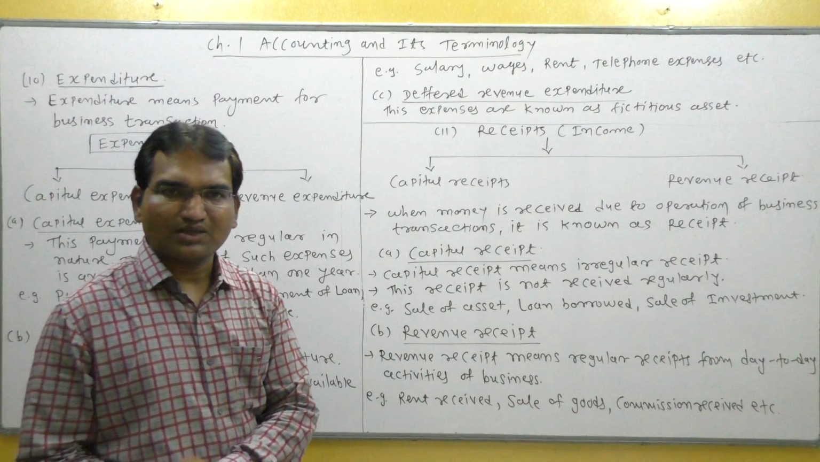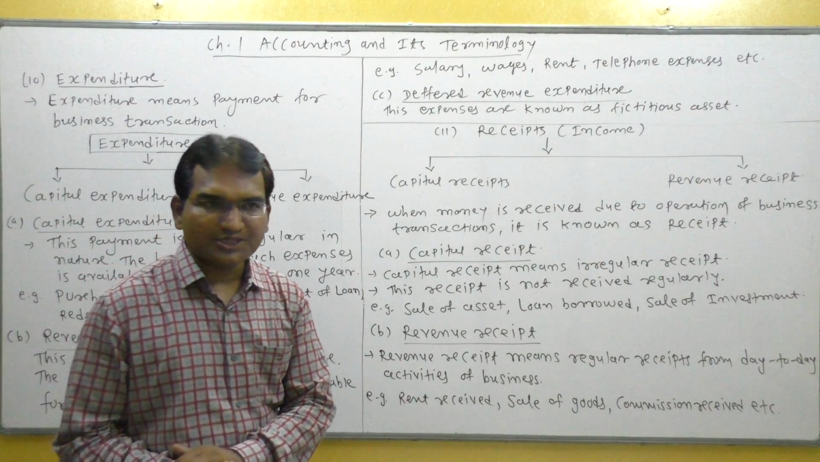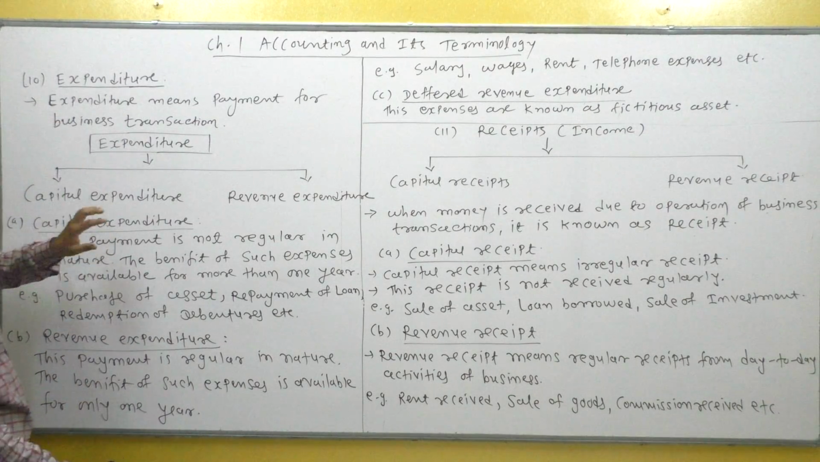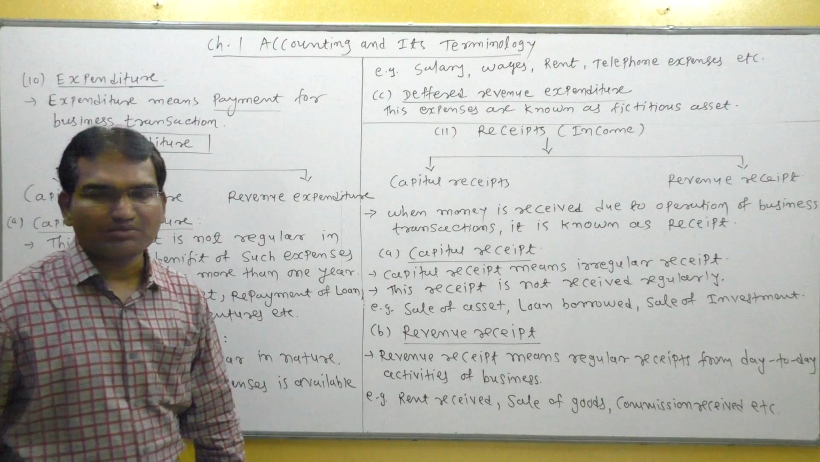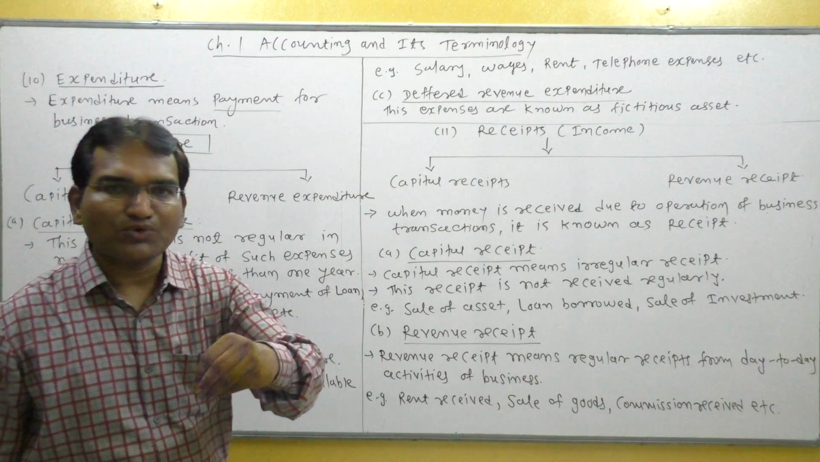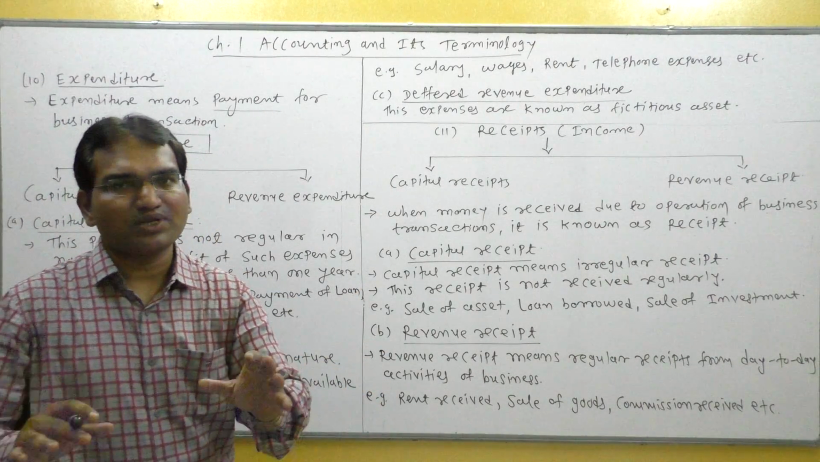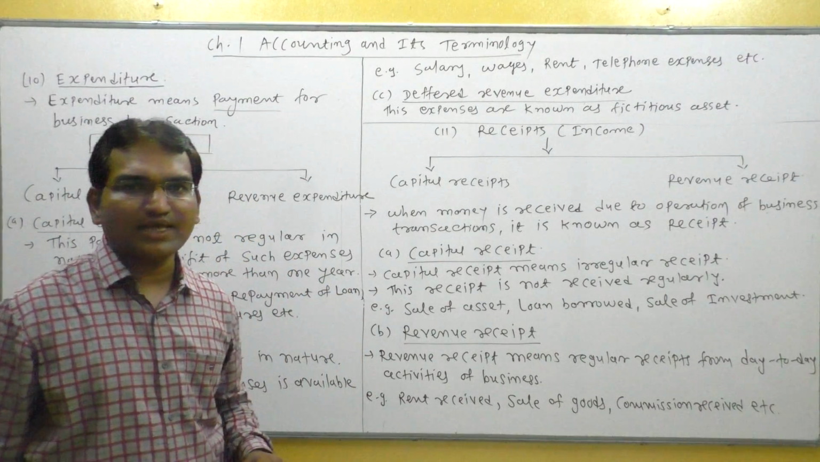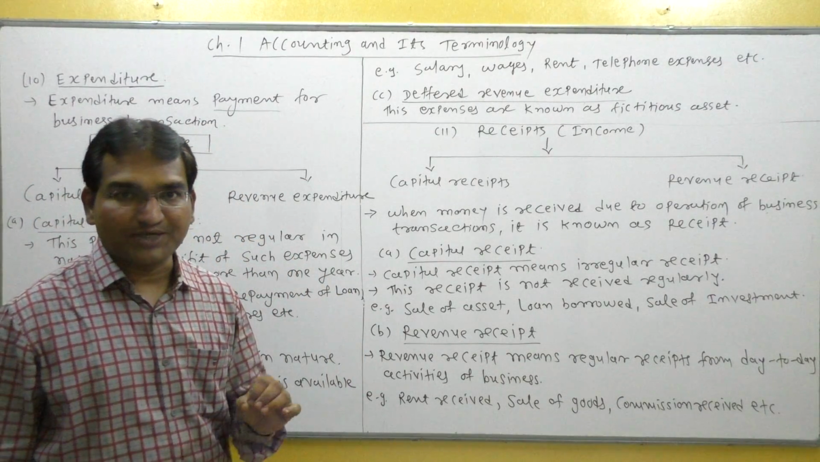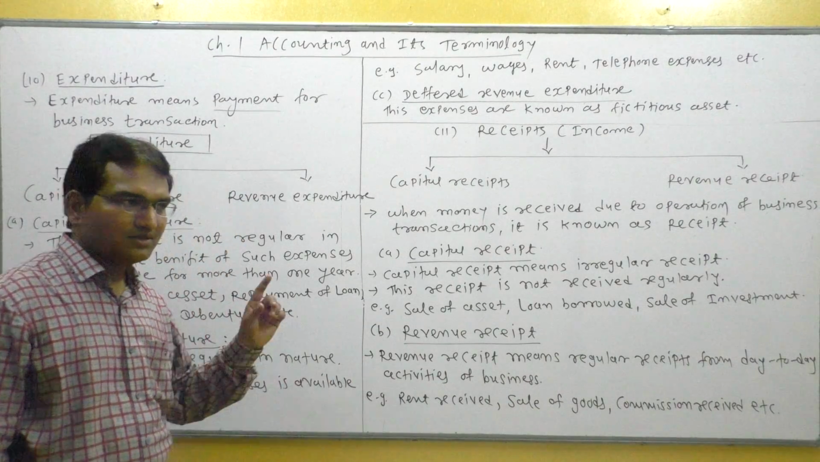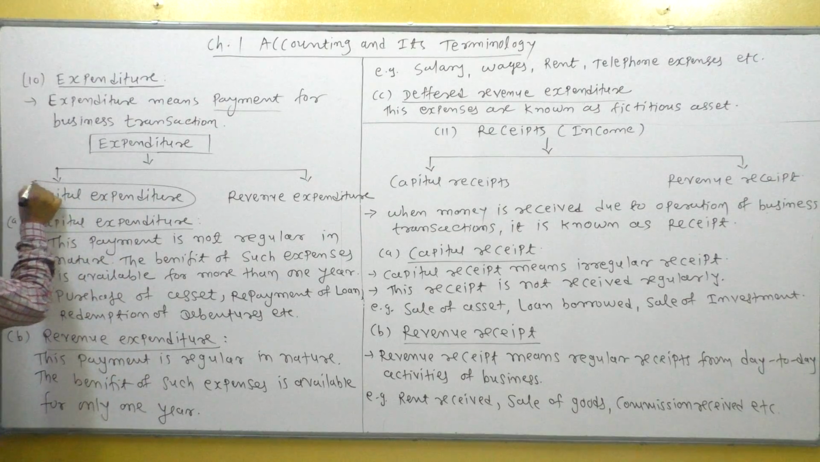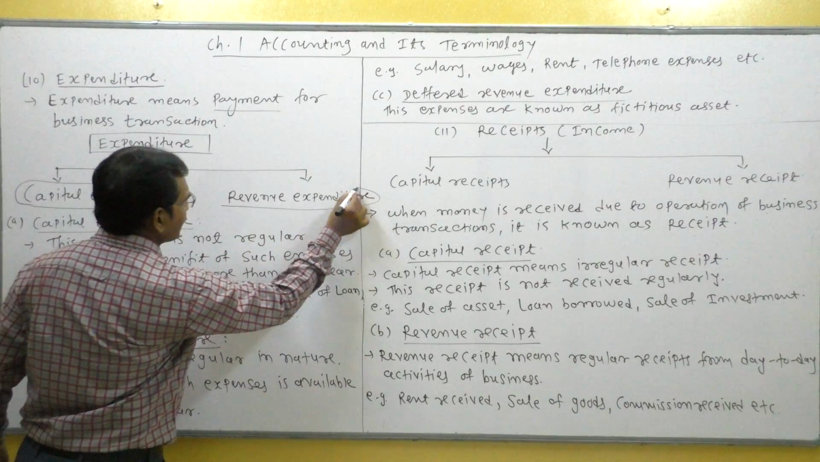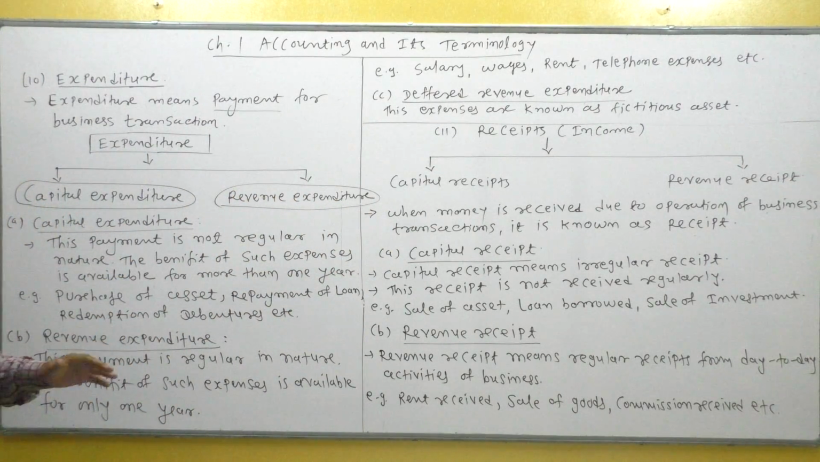from business transactions. Understand? So expenditure means payment for business transactions. For a business transaction, when any amount is paid or spent, it is called expenditure. And in accounting, expenditure can be classified into two categories. First, capital expenditure, and second, revenue expenditure.